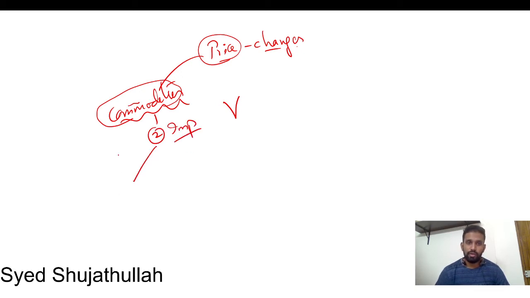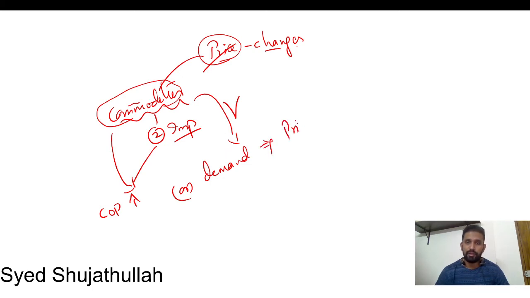One is that the cost of production to produce this commodity has increased, which is why there will be a change in the price of that commodity. Or there is a huge demand for this commodity. In both cases, what will happen? You will see an increase in the prices of the commodity.